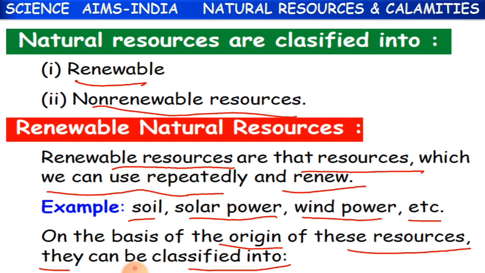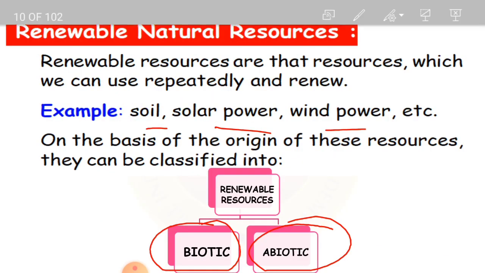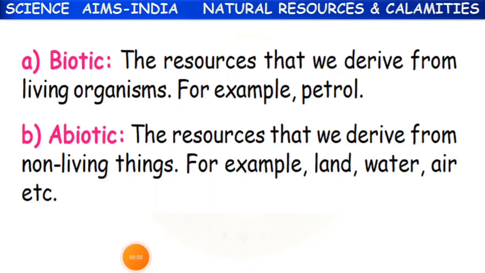Based on the origin, like how they are produced, these resources are divided into two categories again. What are they? Biotic and abiotic. Okay, biotic and abiotic. Clear, children?